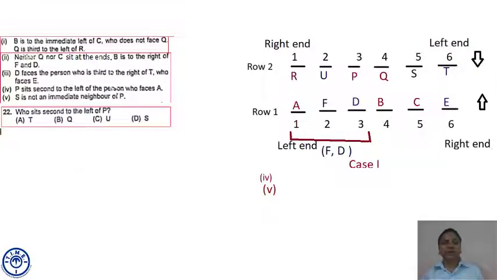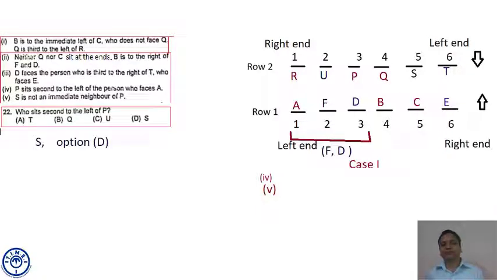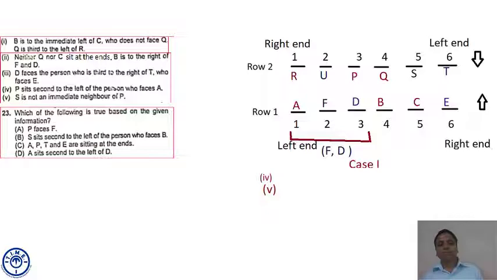Question 22. Who sits second to the left of P? Now P is at seat number 3 in row 2 facing south. Its first left is Q, seat number 4. Its second left is S, seat number 5. So who sits second to the left of P? It's S, our option D. Question 23. Which of the following is true based on the given information?